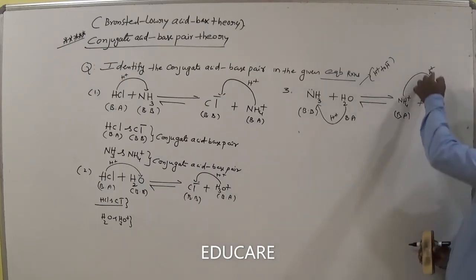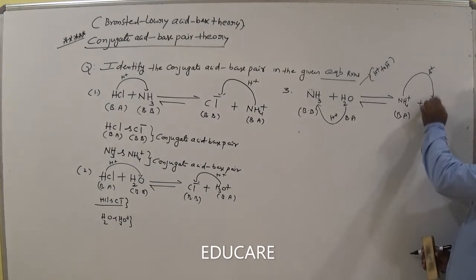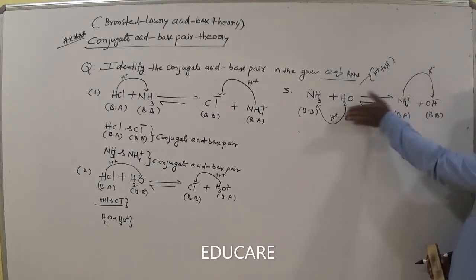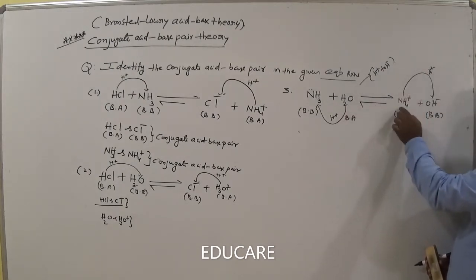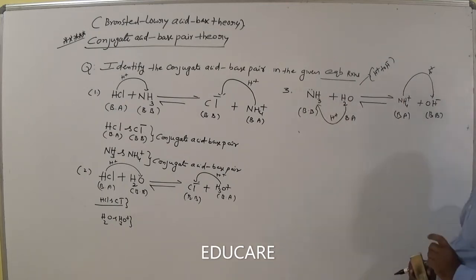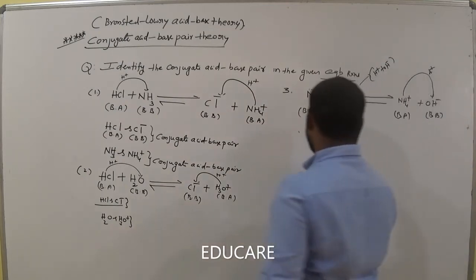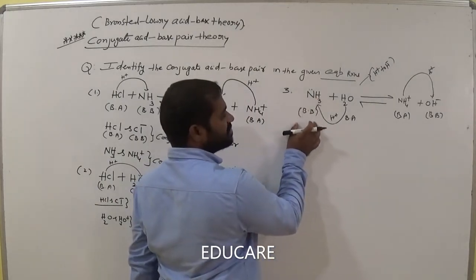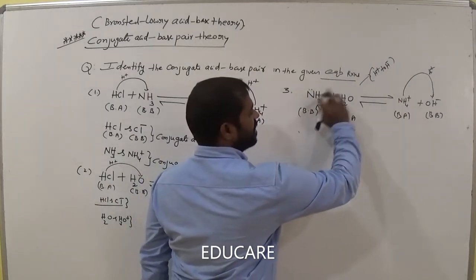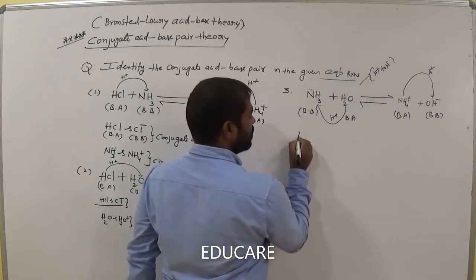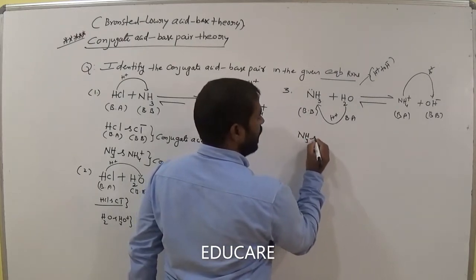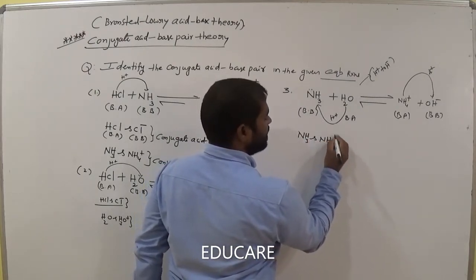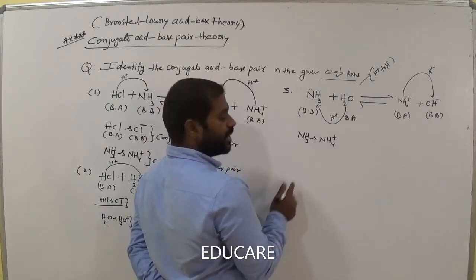So again it gains H plus, and OH minus becomes H2O in the forward direction. It loses the proton, then it becomes ammonia again. Is it clear? Now compare the Bronsted acid-base pair. This is NH3, the Bronsted base. Now this is the Bronsted acid. How many protons are different? A single proton. So NH3 and NH4 plus is an example of a conjugate acid-base pair.